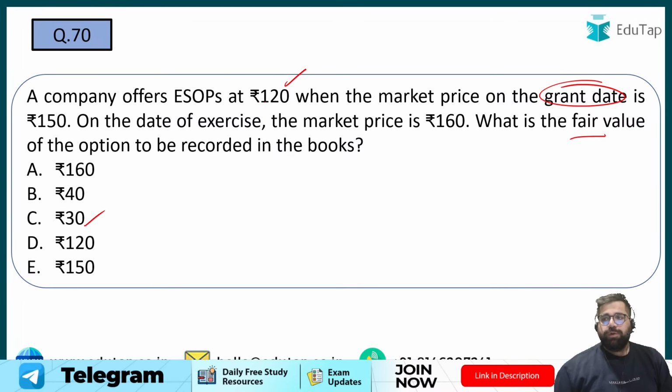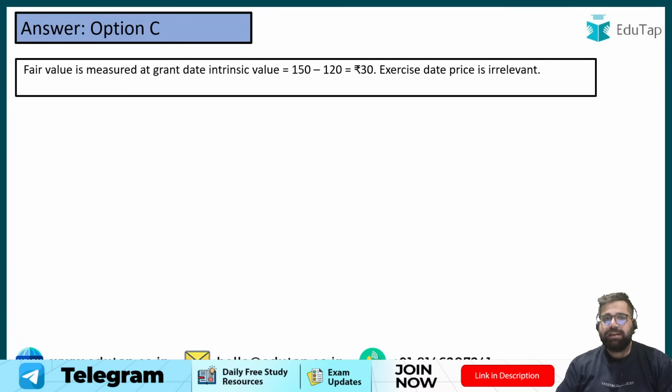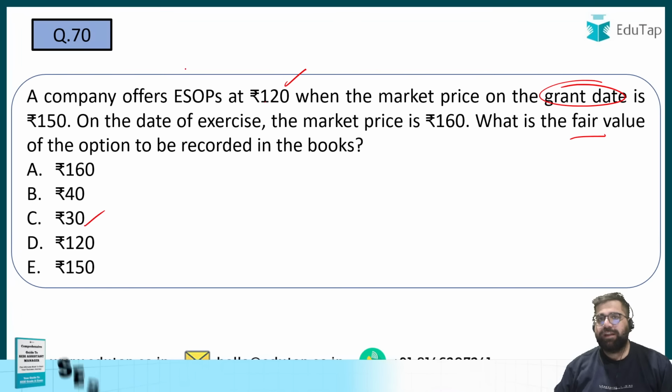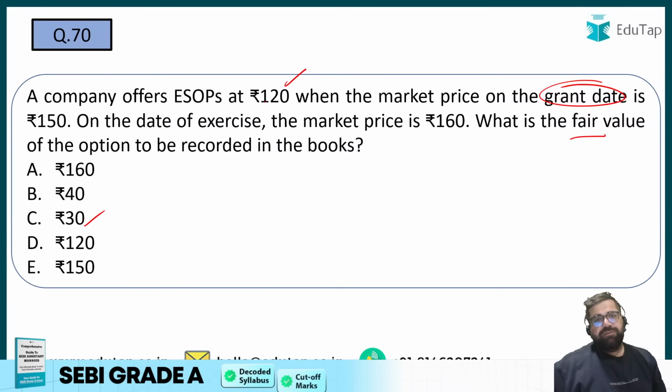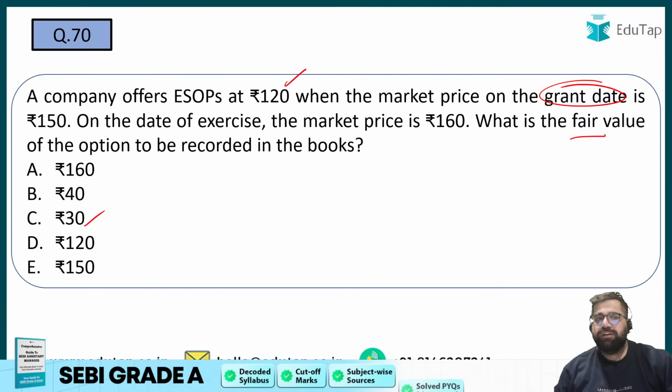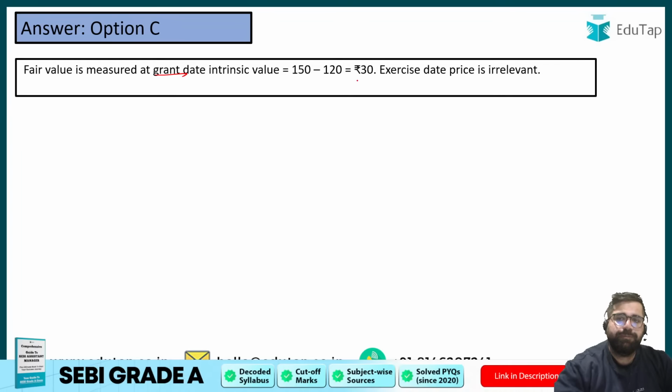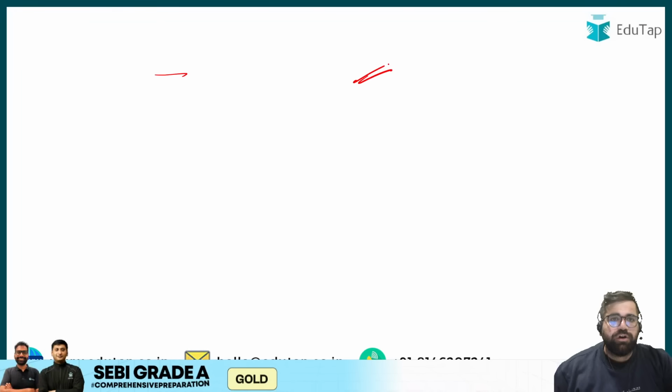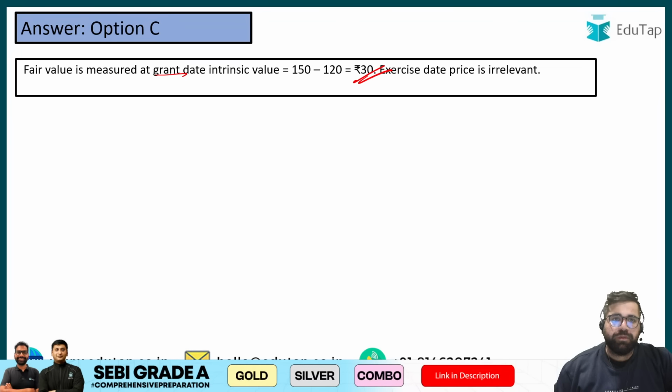When you are looking for fair value, it is taken on the date of grant. On the grant date the price was 150 and ESOP is being offered at 120. So I will take fair value as 150 minus 120, which will be 30. Simple. So the answer according to me will be option number C.